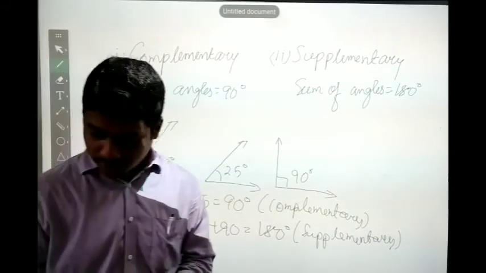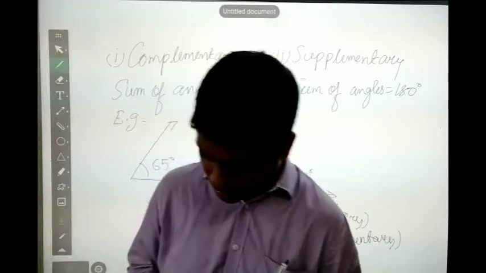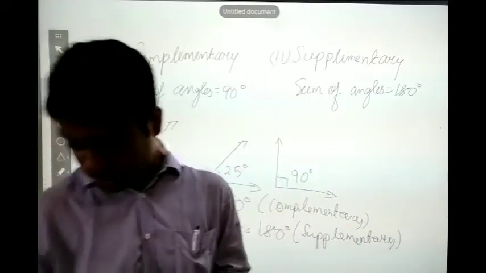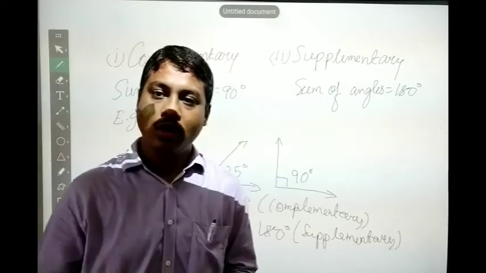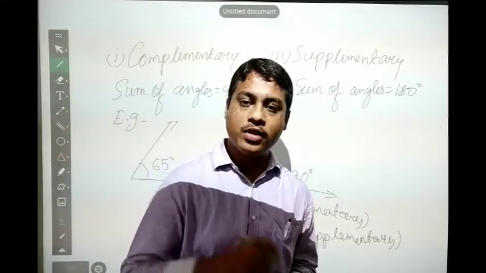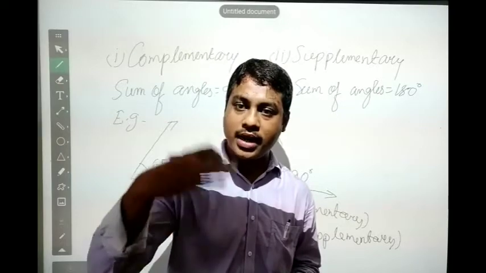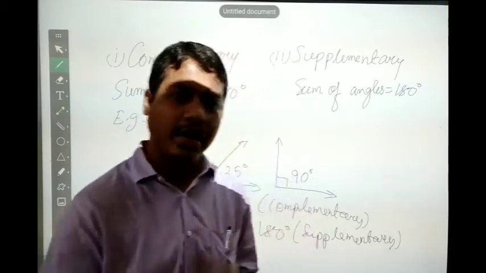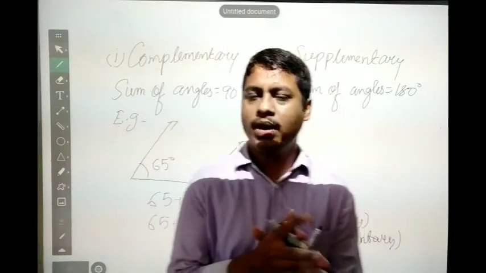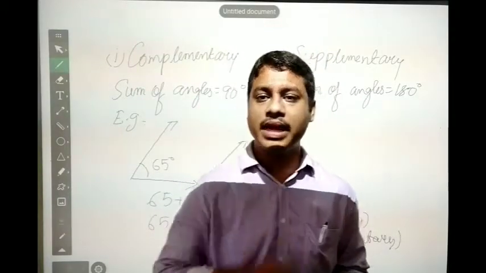We have a question on page number 96. The question is: can two obtuse angles be supplementary? Obtuse angles are angles which are greater than 90 degrees. So if I consider angles greater than 90 degrees, suppose one is 95 and the other one is 95.